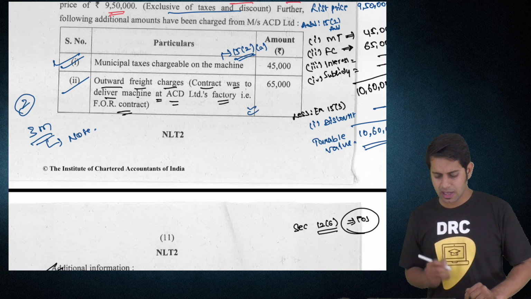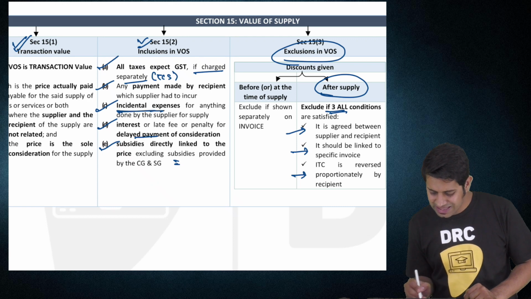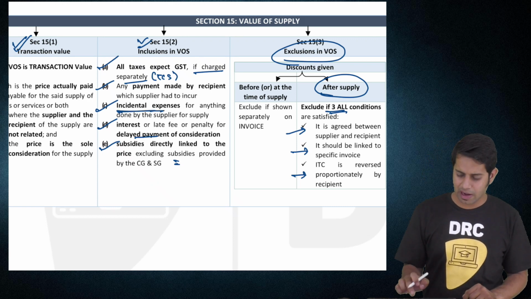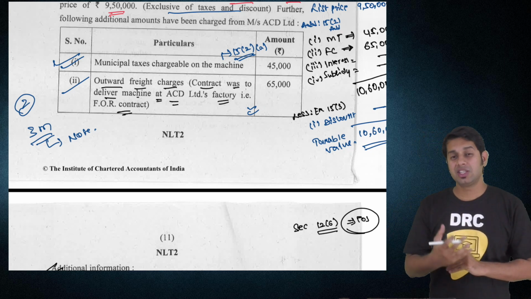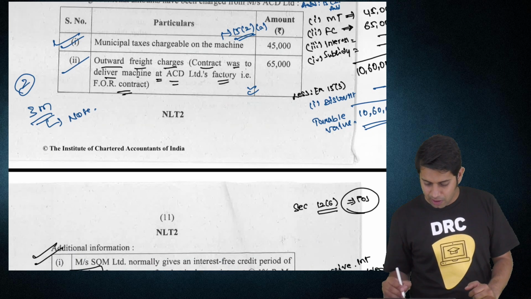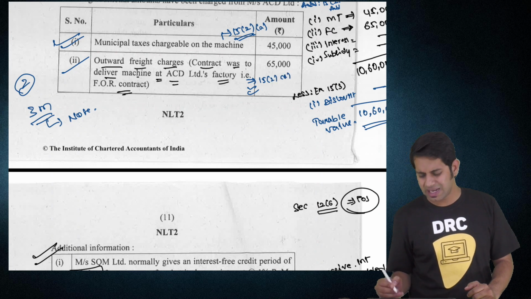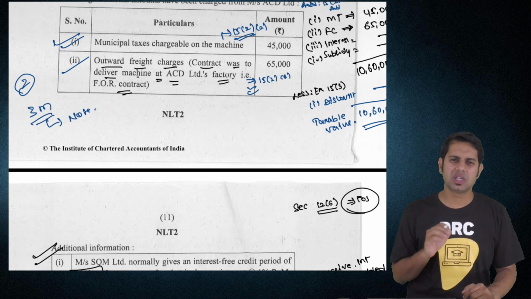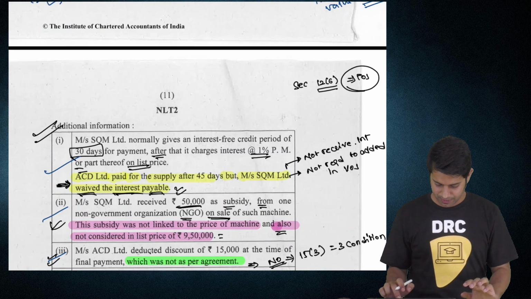Then section 15 subsection 2 clause C says incidental expenses are required to be added in value of supply. So this outward freight charge is required to be added in value of supply. Who is telling? Section 15 subsection 2 clause C. Sir, is writing the clause in the examination important? No. If you have written section 15 subsection 2, very good.